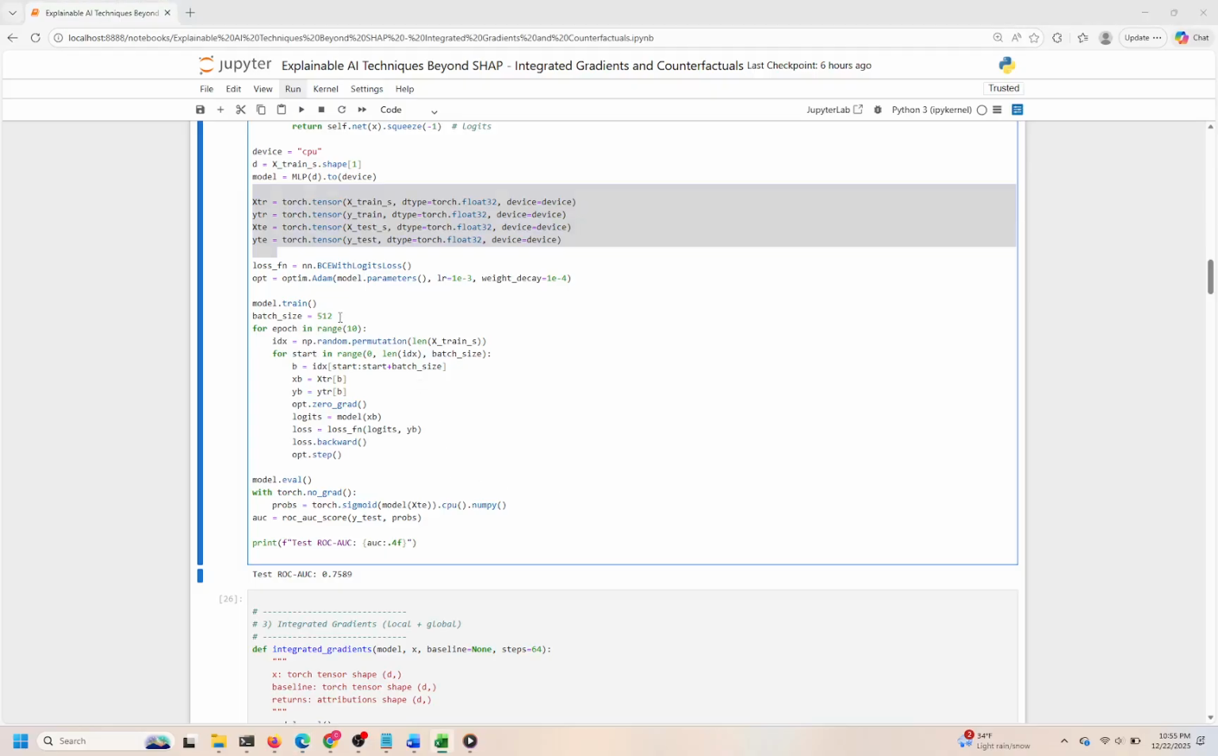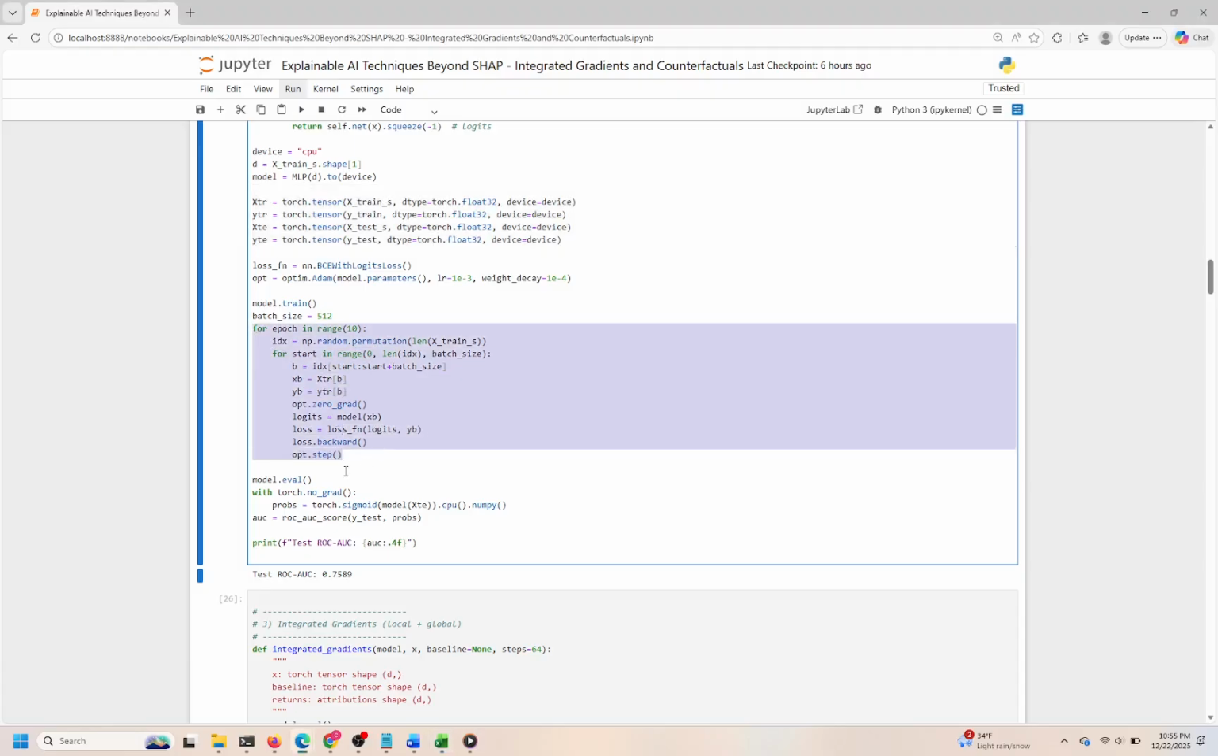The training loop runs for 10 epochs, using mini-batches of size 512 to efficiently compute gradients and update model weights. For each batch, we zero the gradients, perform a forward pass to compute logits, calculate the binary cross-entropy loss with logits, backpropagate to compute gradients, and take an optimizer step with Adam. The weight decay parameter adds L2 regularization, helping to prevent overfitting by penalizing large weights.